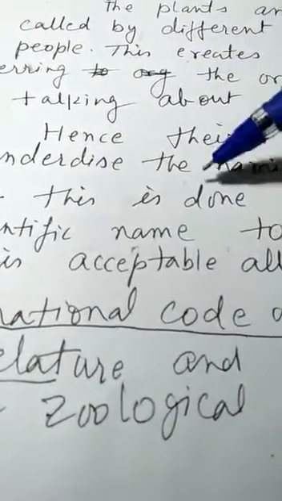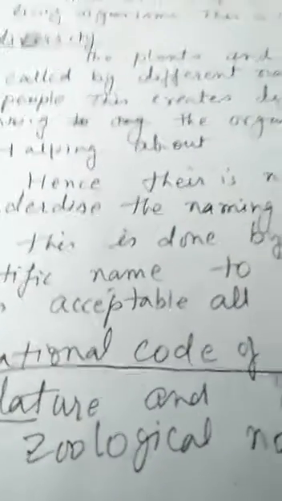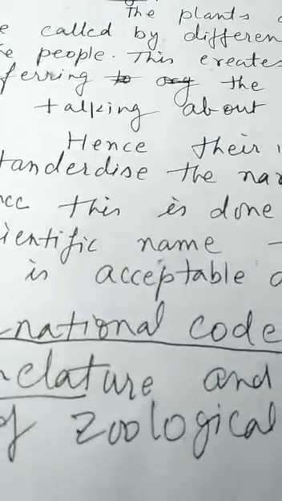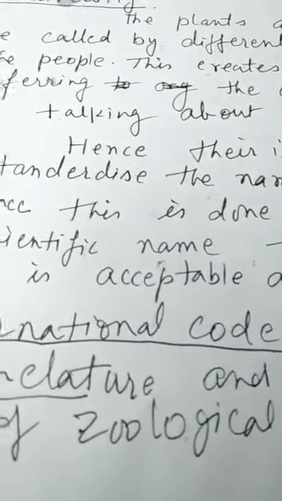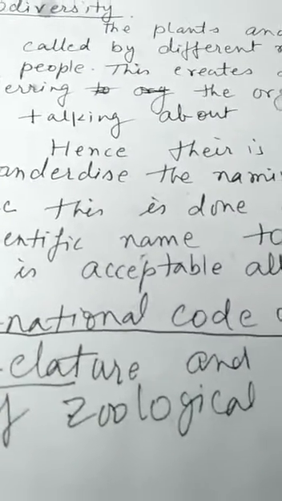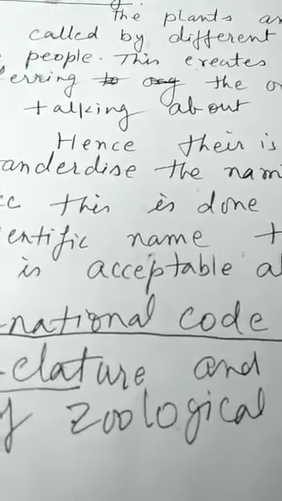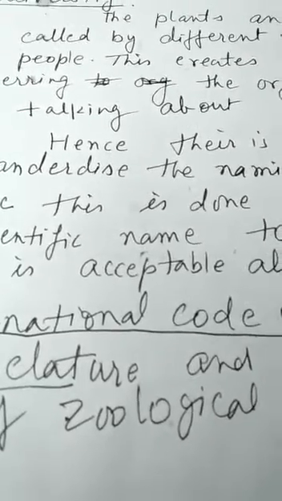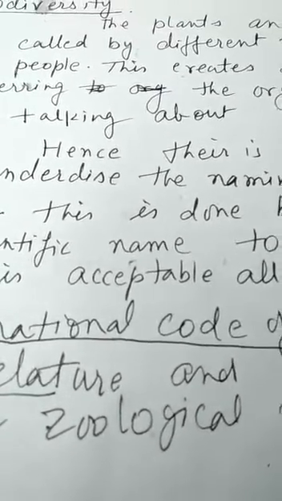You know that one thing can be called by different names in different places. Suppose we go from place to place in a country, the name changes, and also across the world the name changes. So it is very difficult to know what is what.